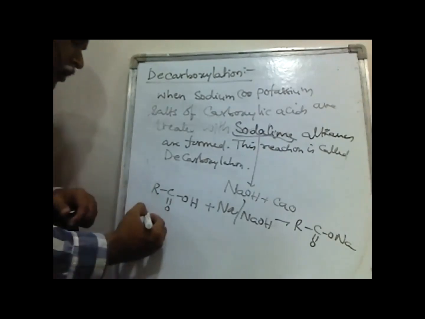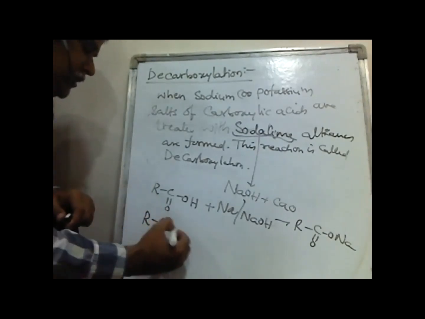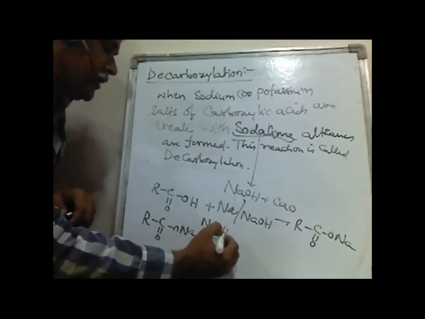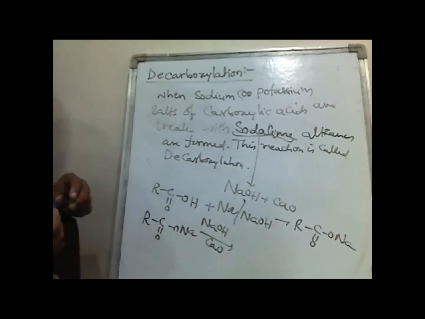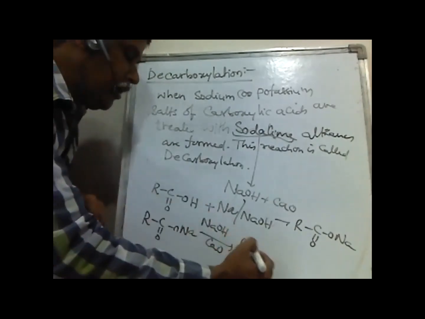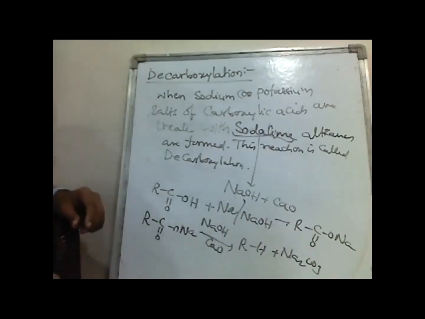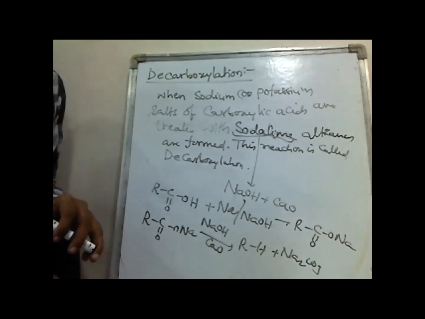When these sodium salts of carboxylic acids are treated with soda lime, that is a mixture of NaOH and CaO, we get alkanes. This reaction we are calling decarboxylation.